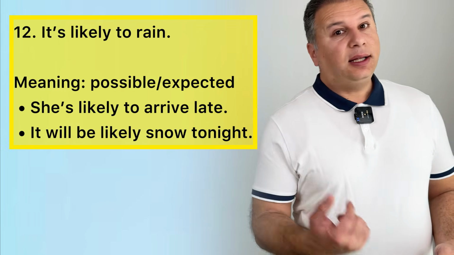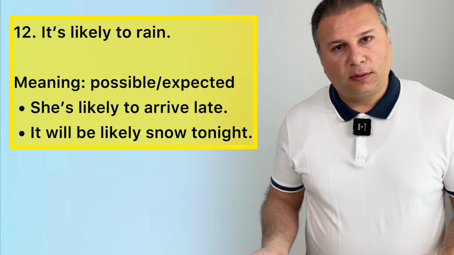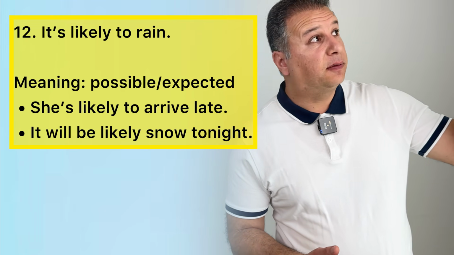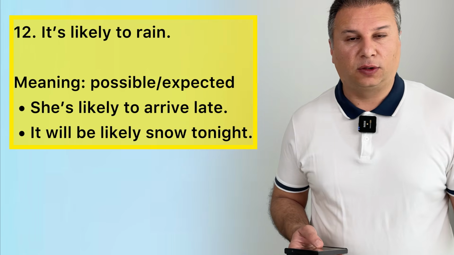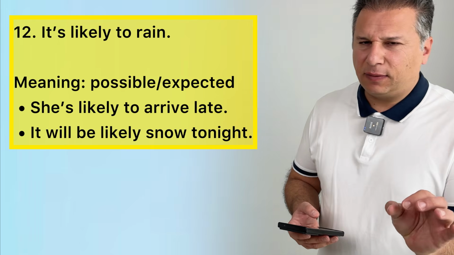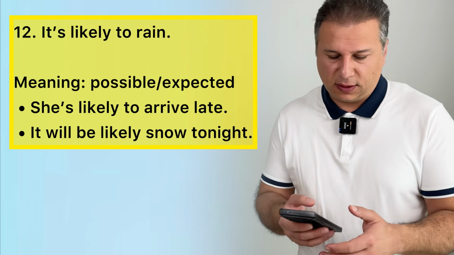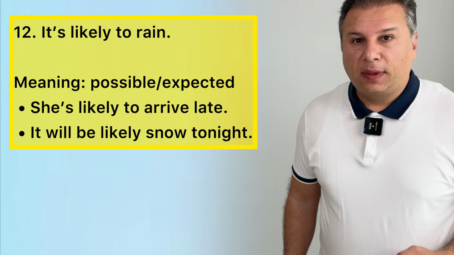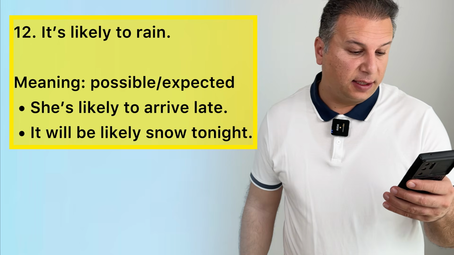12. It's likely to rain. Here the meaning is totally different. Likely means possible or expected. So you look at the sky, oh, you see a lot of clouds in the sky. So it's likely to rain. It's possible to rain. There is a chance that it may rain. But likely is a bit formal. We don't use it in everyday spoken English a lot. It's okay, but it's rather formal. So she's likely to arrive late. It means maybe she arrives late. It's possible that she arrives late.